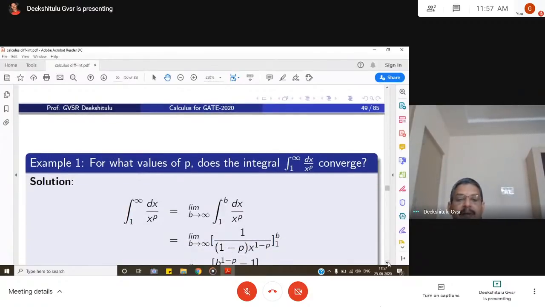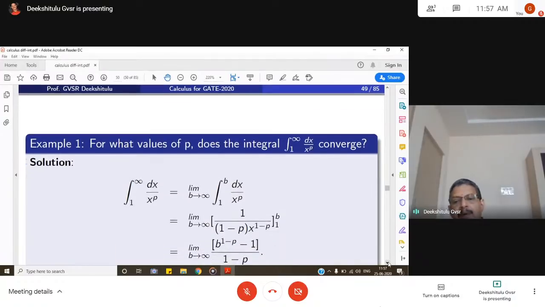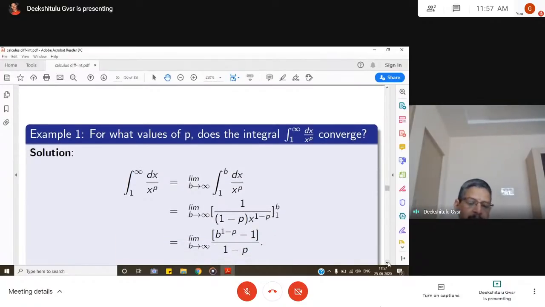So limit b goes to infinity. Now I can evaluate this integral from 1 to b of 1 by x power p, that is 1 by 1 minus p into x power 1 minus p, between the limits 1 and b. If you put the upper and lower limits, then it becomes limit b goes to infinity of b power 1 minus p minus 1, by 1 minus p.